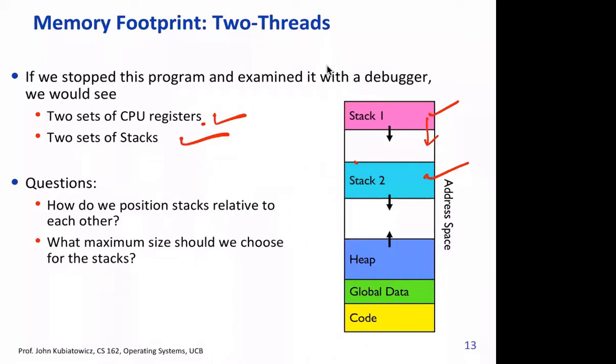Does it mean that one stack cannot overwrite the other? In case of threads, that's not guaranteed. Deliberately also, a thread can overwrite the stack of another. A thread can overwrite the stack of other threads.